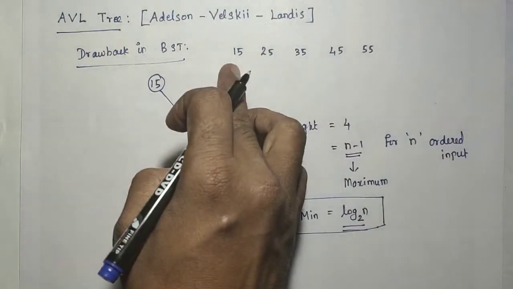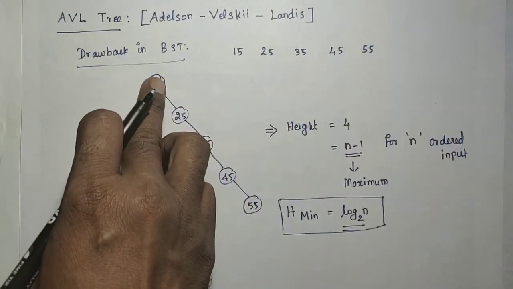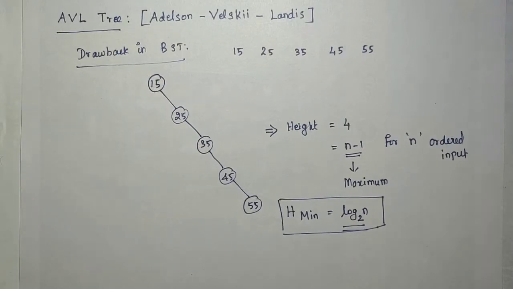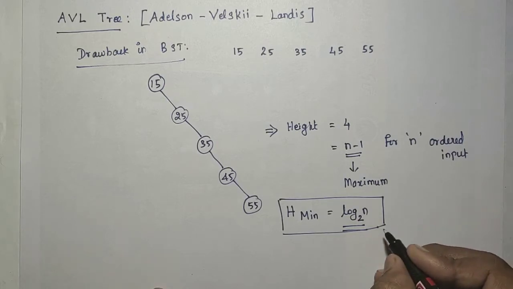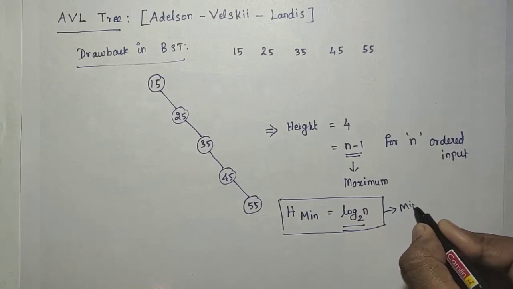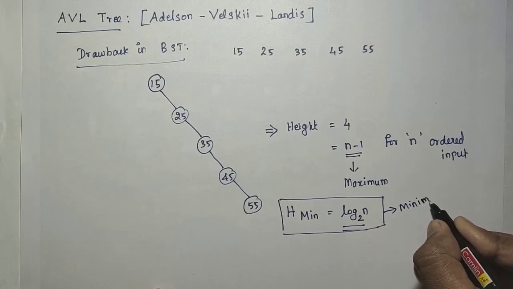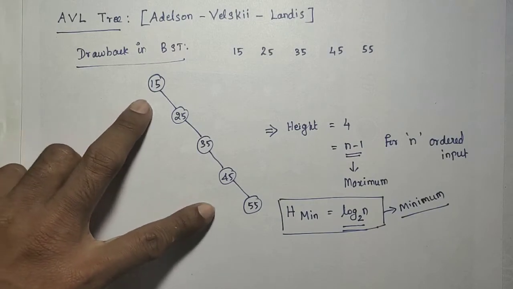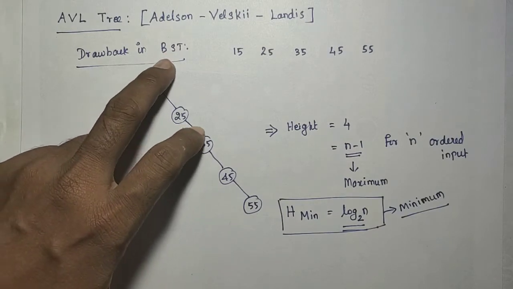If it is in descending order, the elements will always be inserted at the left side, which again is equivalent to n minus 1 height. So this is the minimum height required. Again, there is no direct use for that binary search tree.